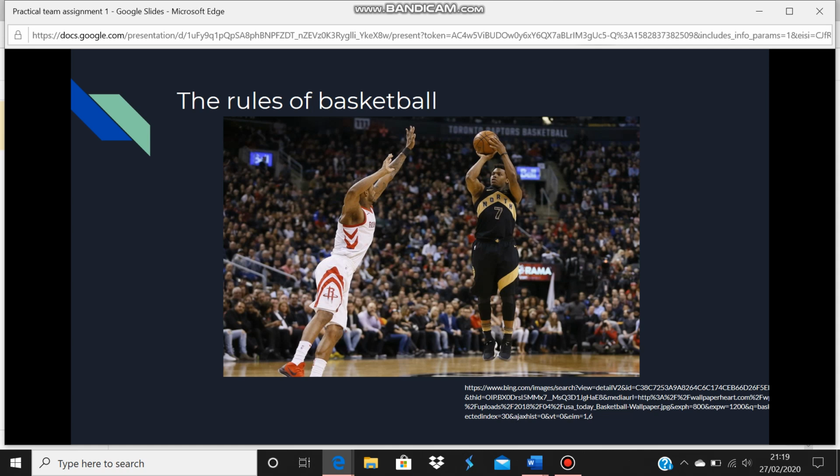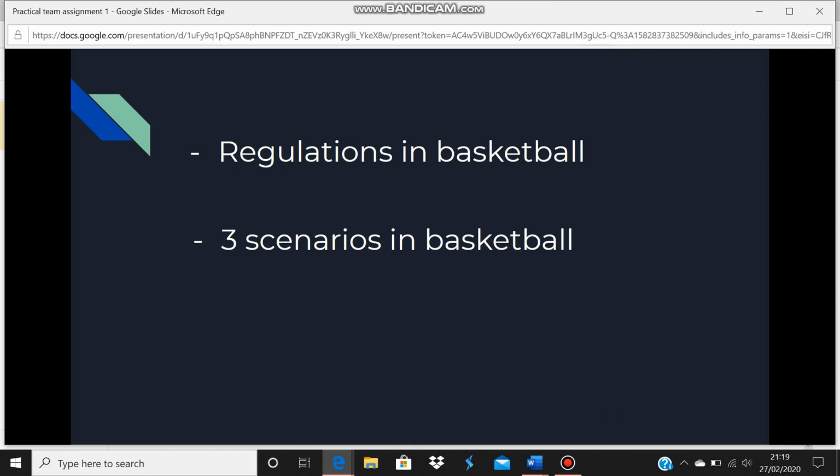So a scenario in basketball would be if you're dribbling with the ball and you place your hand under the ball and lift it up as you dribble, then you'll be charged with carrying and penalised for it. The referee will blow the whistle and flip their hand from their palm facing up to the palm facing down to indicate the foul. The game is then restarted by the opposing team taking a pass in from the nearest point on the sideline.